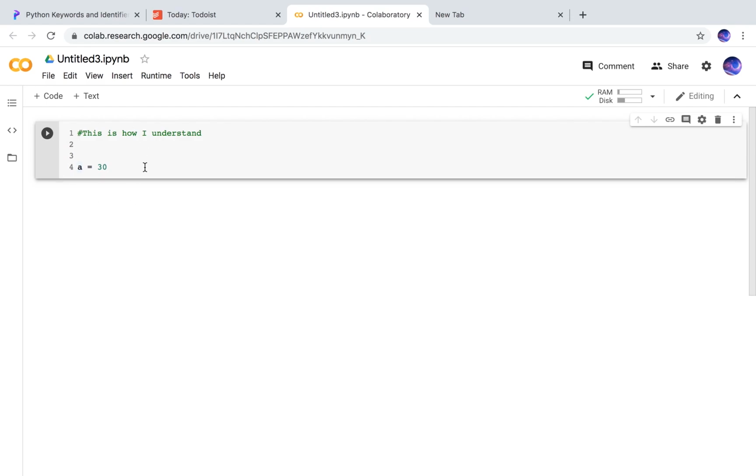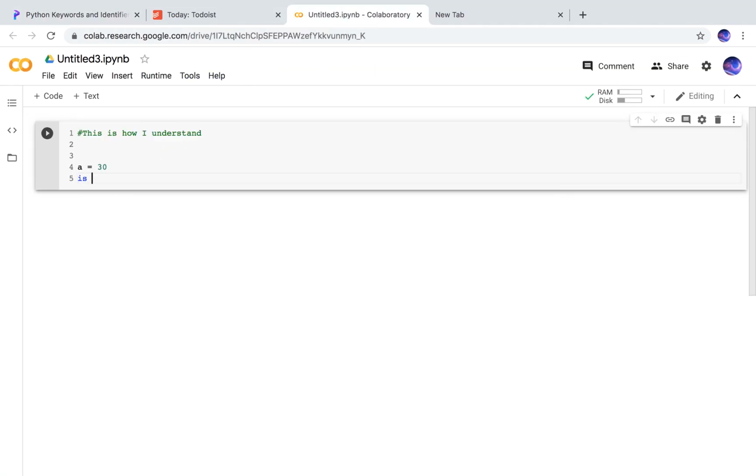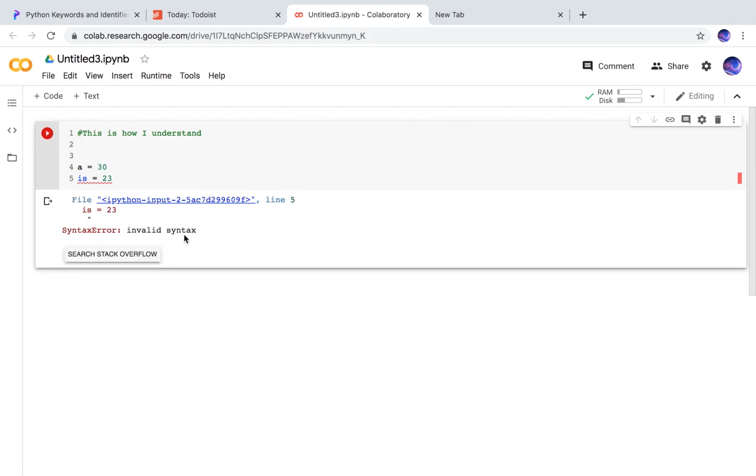It's looking at it and saying, okay, yeah, once you see this check mark, that means it's good so far. And then what I will do next is say something like, whatever keyword you want to choose here. Let's just pick "is". Is equal to 23. And it's saying, whoa, that's completely wrong. You can't do that. That's not good. That's not allowed. So I have to make this word something else, and I could say "o".